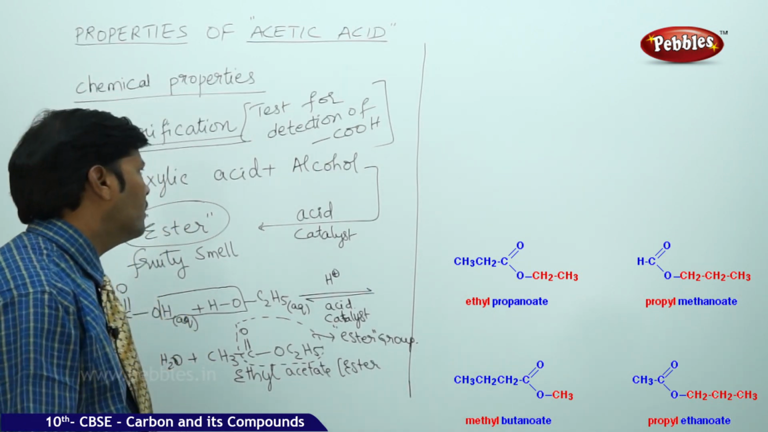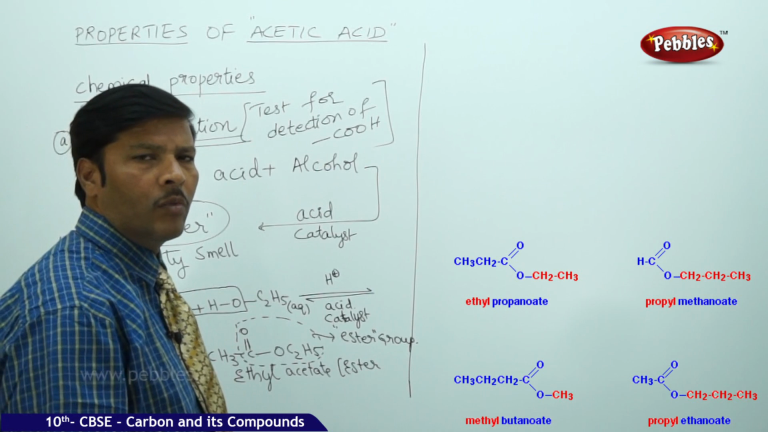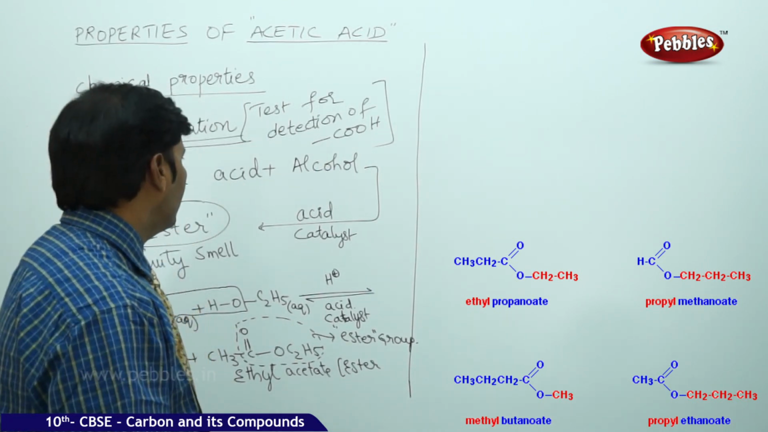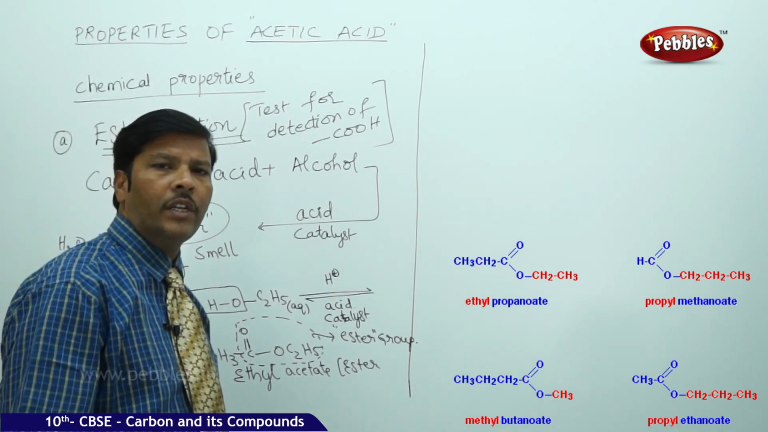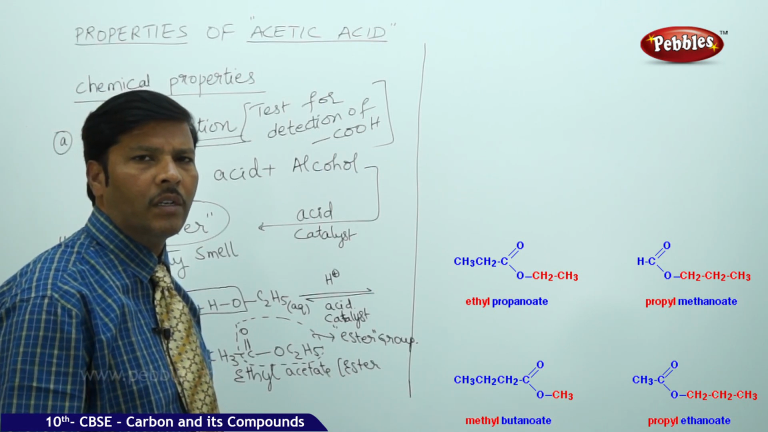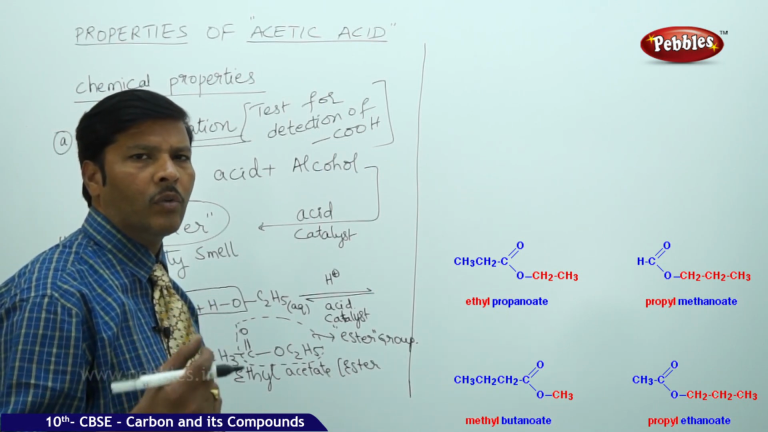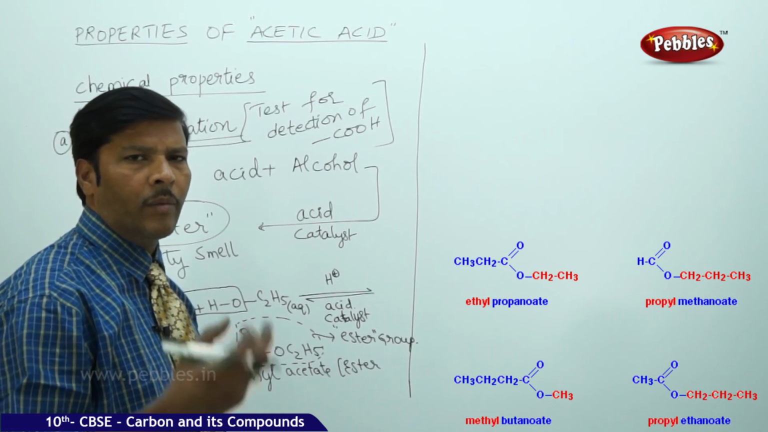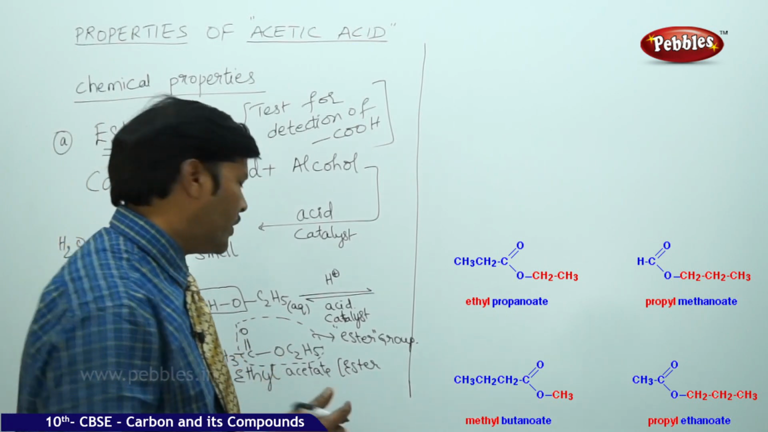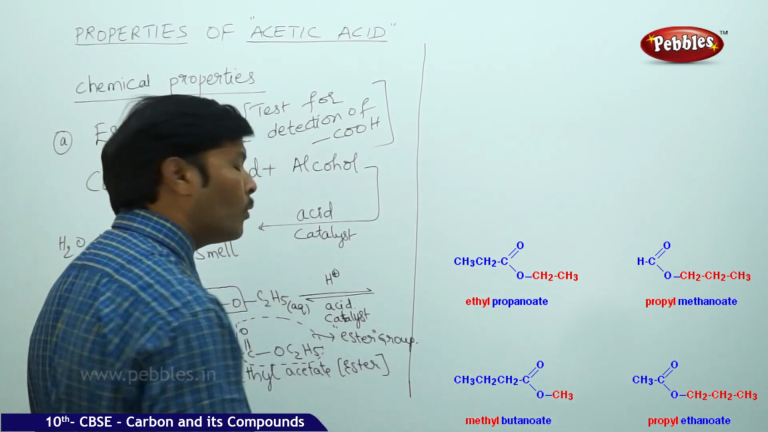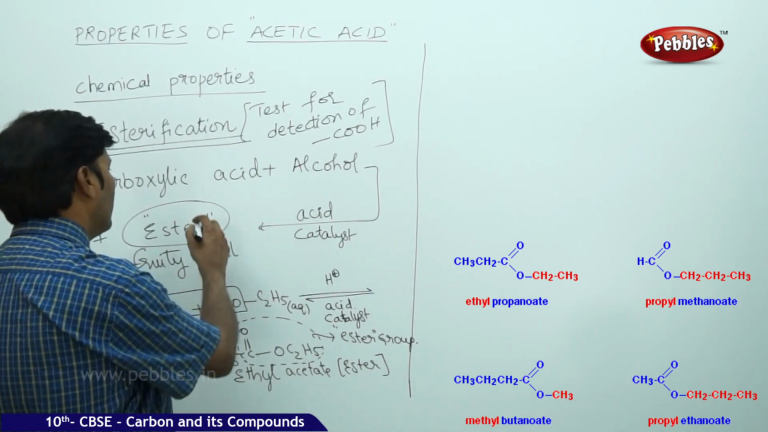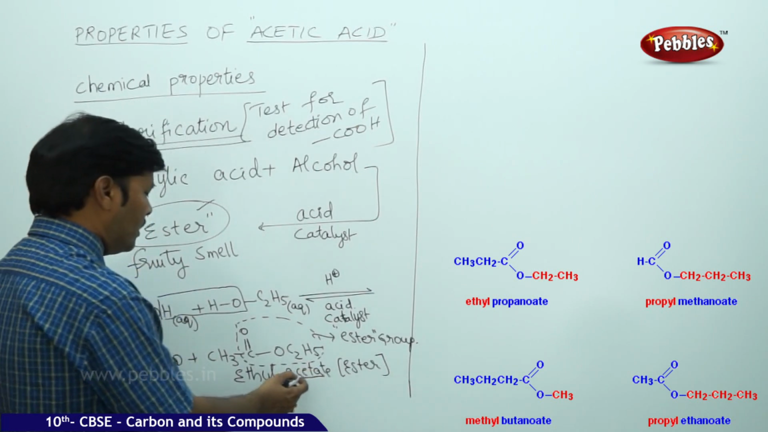When alcohol is added to the carboxylic acid in the presence of a small amount of mineral acid, that is, add 2 or 3 drops of HCl to the acetic acid and ethyl alcohol, and shake it for a few seconds, and then heat it on the Bunsen burner for 2 or 3 minutes, sweet smelling vapors are obtained. That is a fruity smell. The fruity smell compound is nothing but ester. Here the ester is ethyl acetate.